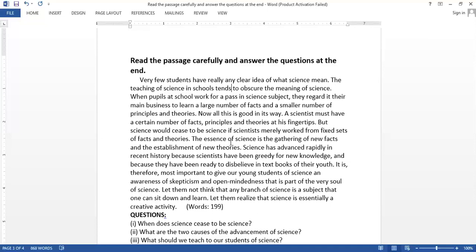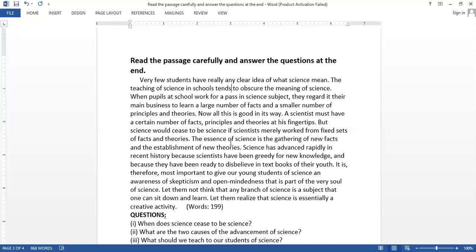They were ready, there was a readiness in them to discard whatever they had been taught in their textbooks. They wanted to go further.